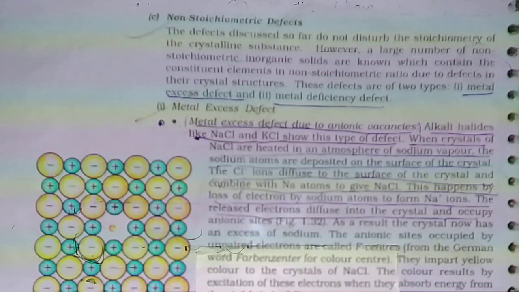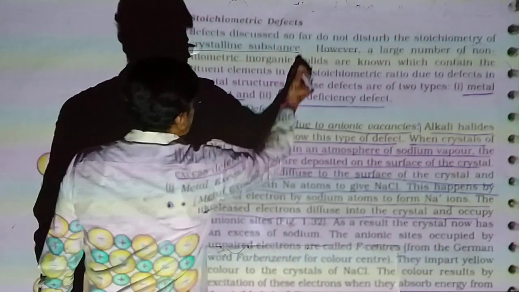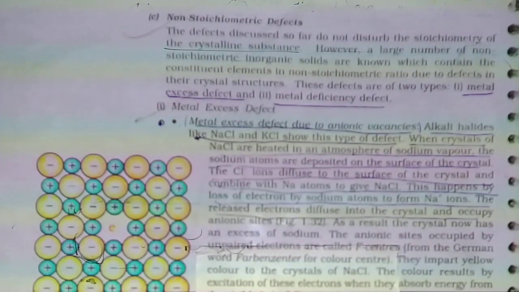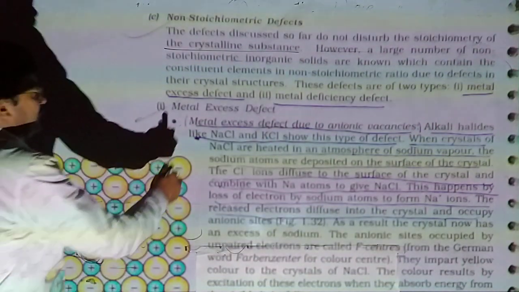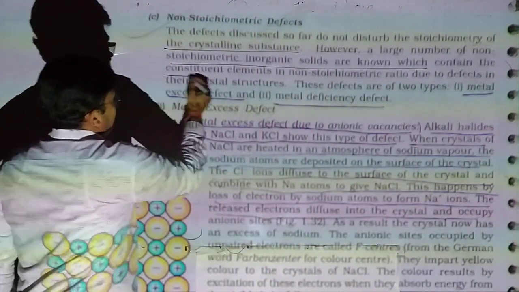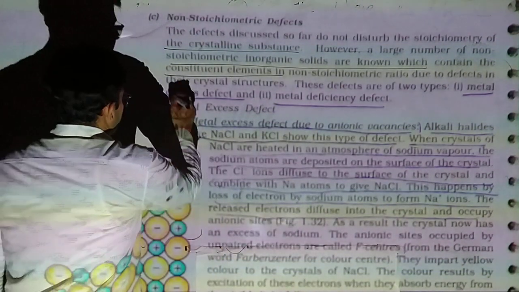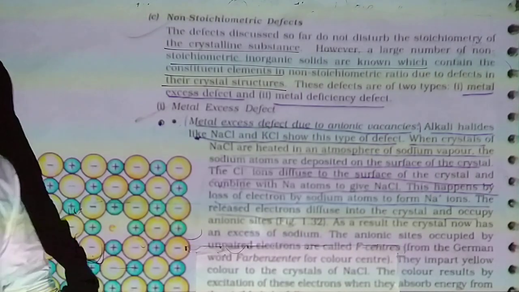The defects discussed so far do not disturb the stoichiometry of crystalline substances. However, a large number of non-stoichiometric inorganic solids are known which contain the constituent elements in non-stoichiometric ratio due to defects in the crystal structures.